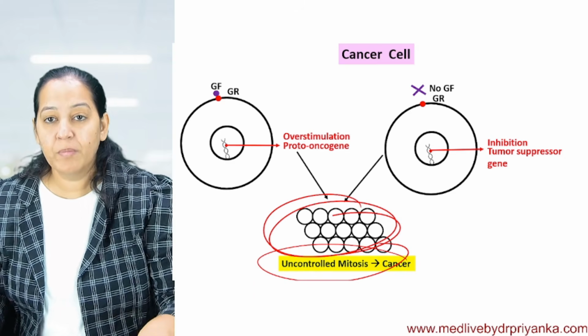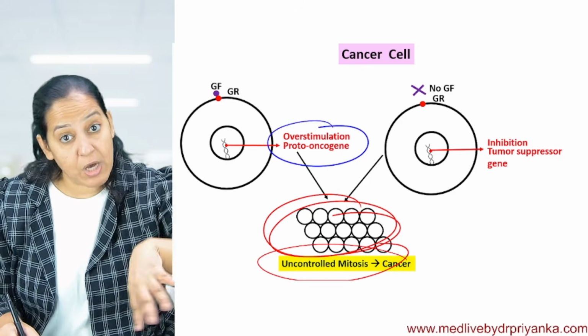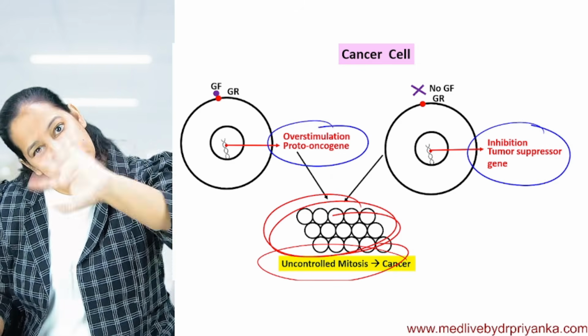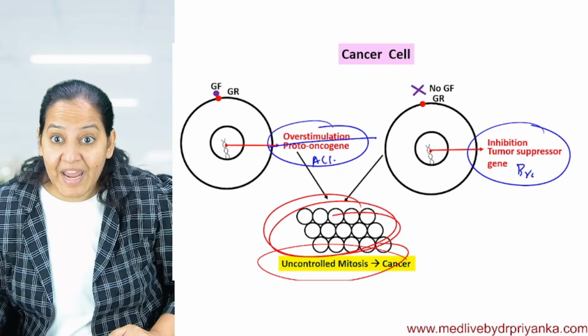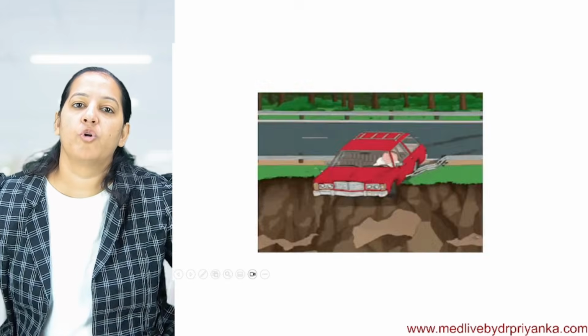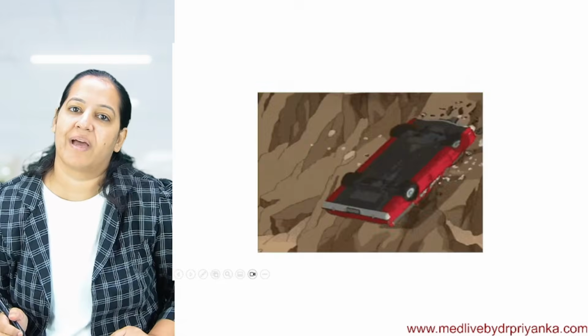Because proto-oncogenes are overstimulated and tumor suppressor genes are inhibited. This is the accelerator, it's overstimulated. And this one is the brake, this one is inhibited or failed. So blast, uncontrolled mitosis, and that's cancer. This is how cancer occurs.